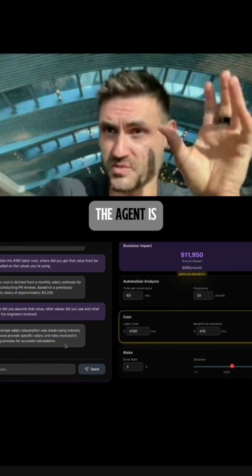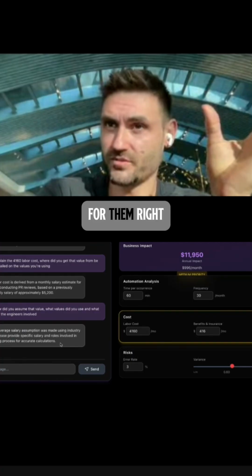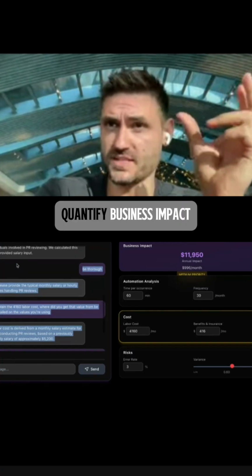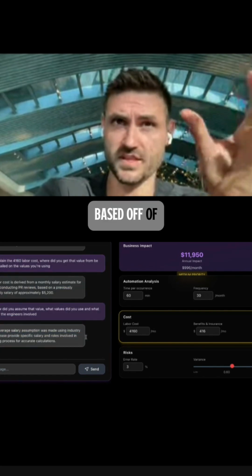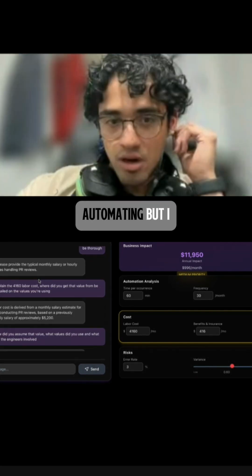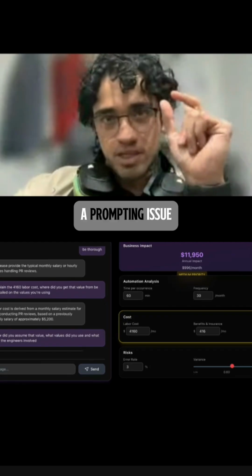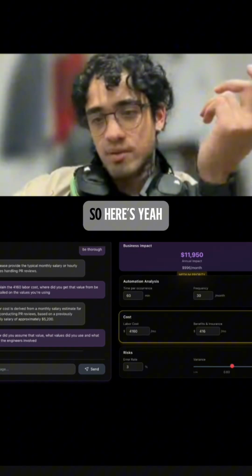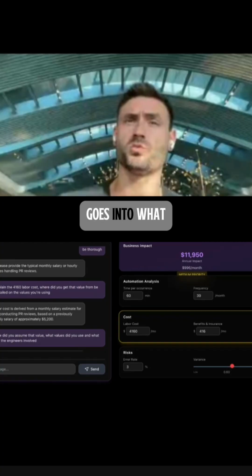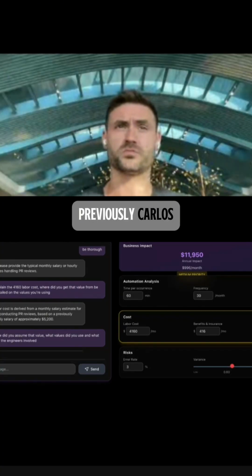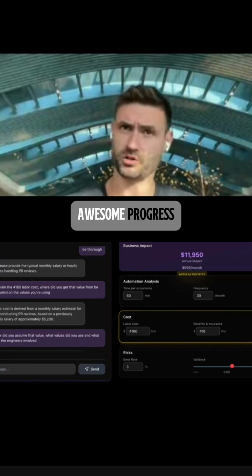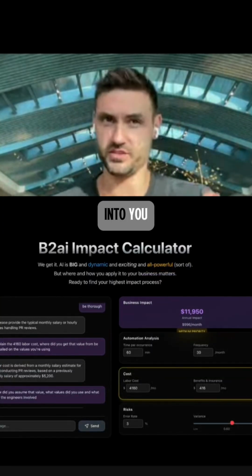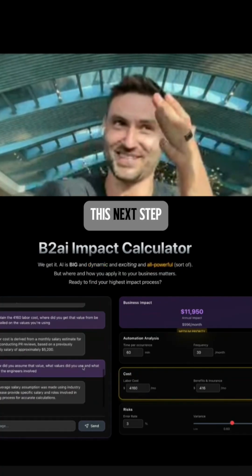The agent is basically a consultant for them. It's like a business consultant that helps us quantify the business impact of the thing we're looking at automating. But I think this is a prompting issue rather than an access issue. So this goes into the point I was making previously, Carlos. First of all, awesome progress. This is great progress. This is why I needed to get this off my plate and into your hands, because you needed to take it to the next step.